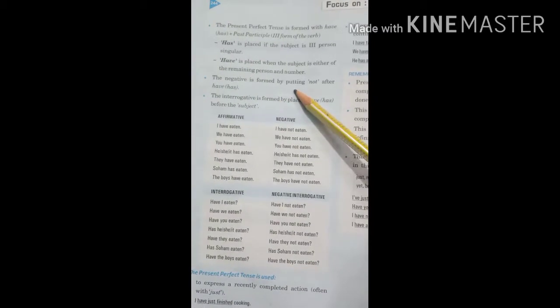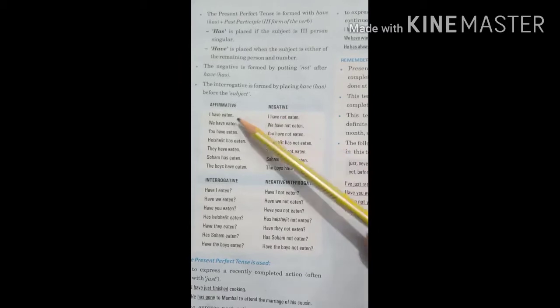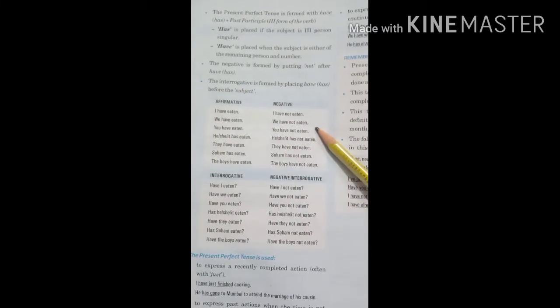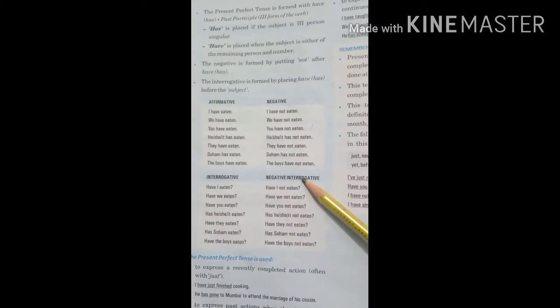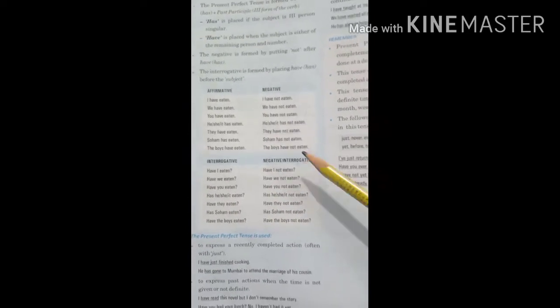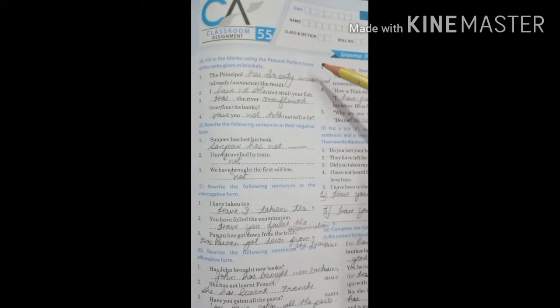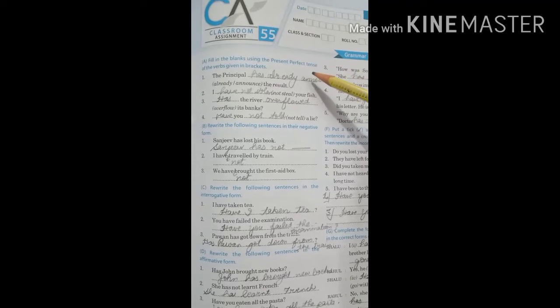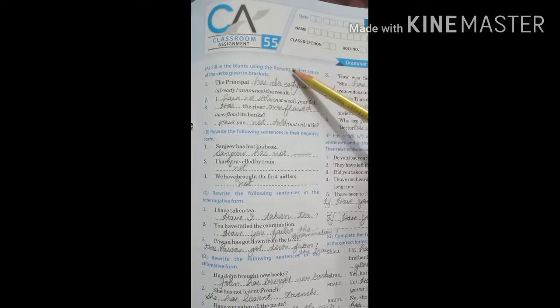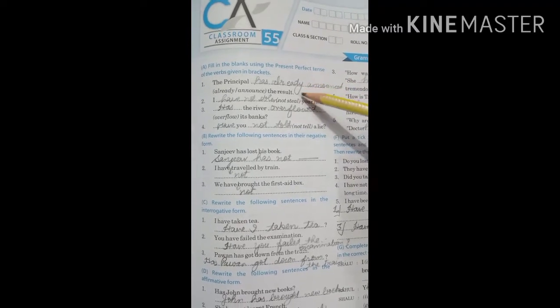Negative: has not, have not. In the affirmative into negative: I have eaten, I have not eaten. Same as interrogative into negative interrogative: have I eaten, have I not eaten. So in this way you can read out the rules by yourself. Okay, coming to classroom assignment 55, fill in the blanks using the present perfect tense. Now what is the rule of present perfect tense? Has, have plus verb third form, right?